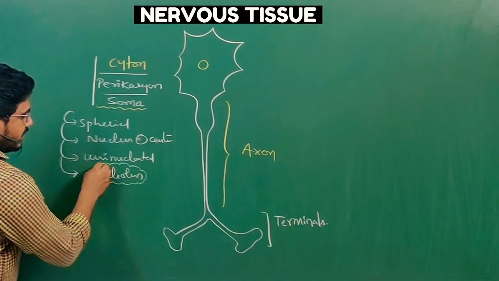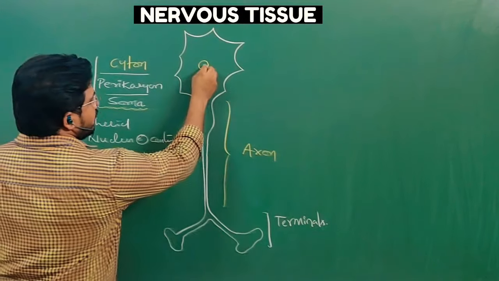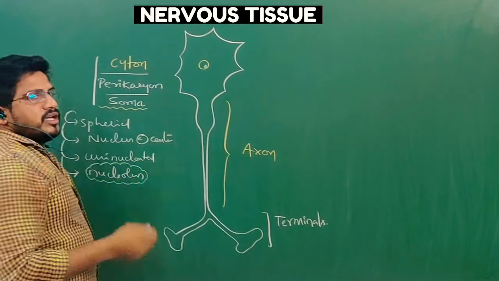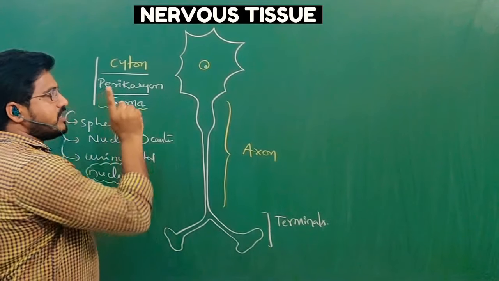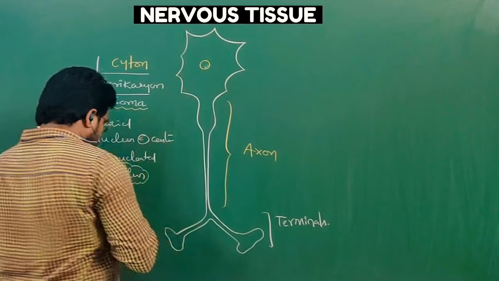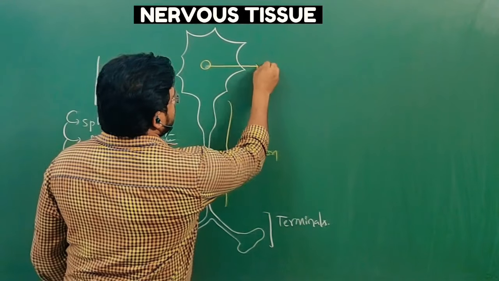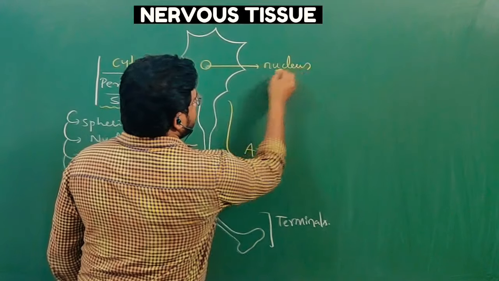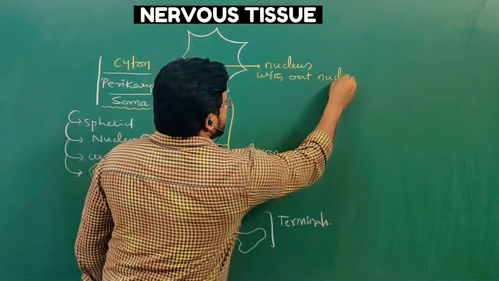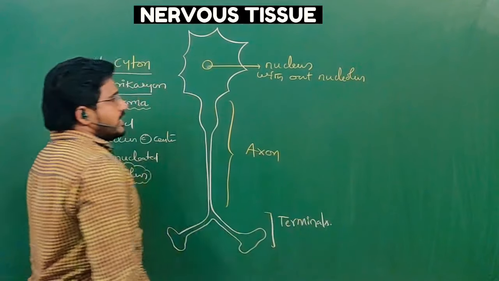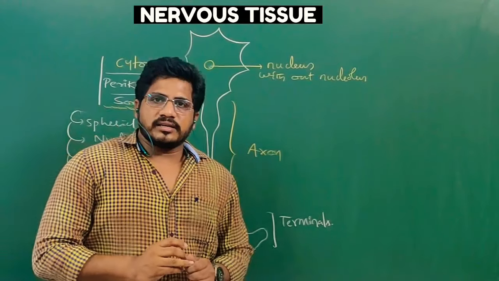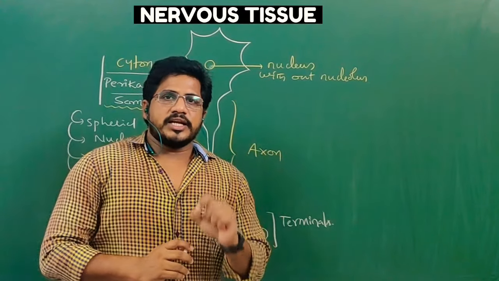Nucleolus is present inside the nucleus actually, and in every cell the nucleus is present at the center, but in case of neuron, that nucleolus is absent. So we can call it nucleus without nucleolus, an important characterization.